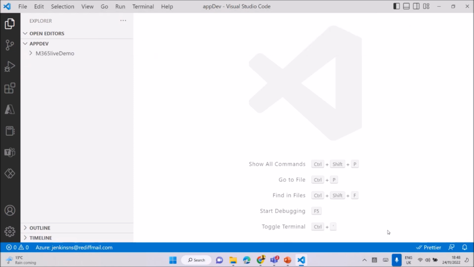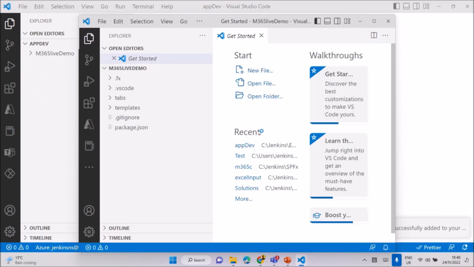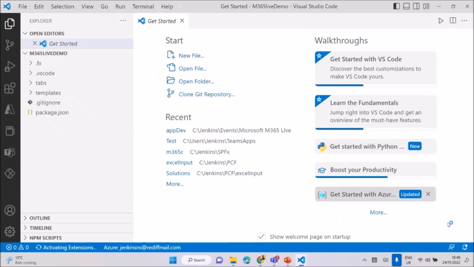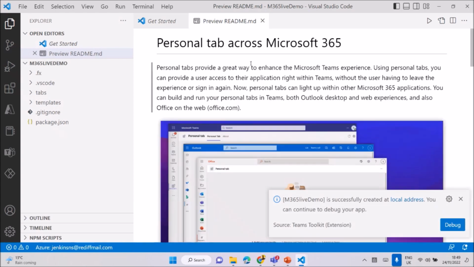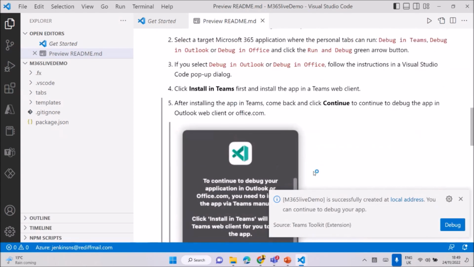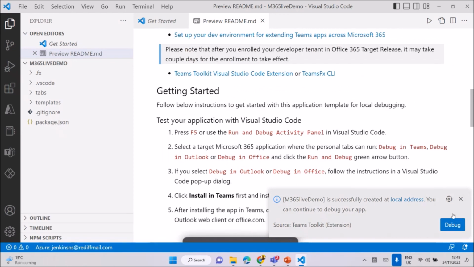See, it started creating and it loaded here. This is the basic stuff loaded. Now we are able to see all the code is there. Personal tab access, you can see the examples also there, how to do that, all the steps, if you are doing it the first time. It's a local address. You can continue to debug your app, everything.